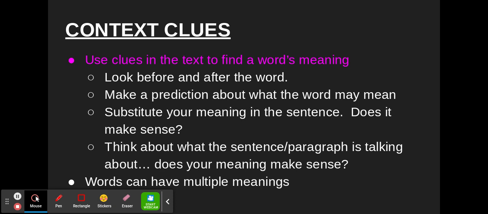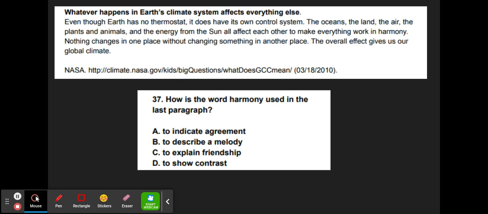So if it says that is a preposterous idea and it asks what preposterous means, then look at the answer choices and take each definition and say that is a, whatever the answer choice A is, idea. See if that makes sense. See if each answer choice makes sense instead of the word it's asking about. And words can have multiple meanings, so this can get tricky, but let's test one.